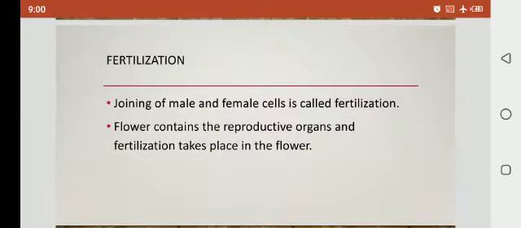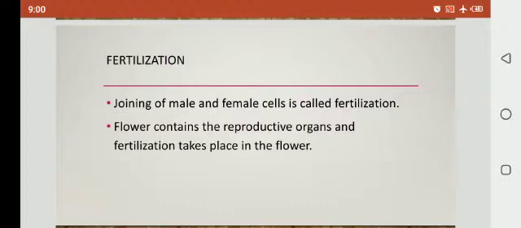Fertilization: the joining of male and female cells is called fertilization. So what does fertilization mean? When the male cells join with the female cells, this is called fertilization.